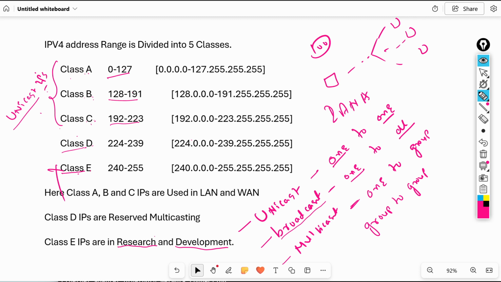Here we need to remember these communications: unicast communication, broadcast communication, and multicast communication. Unicast communication is one-to-one communication. Broadcast communication is one-to-all communication. Multicast communication is one-to-group communication. In the next session, we will discuss the subnet mask and the number of host bits and network bits.